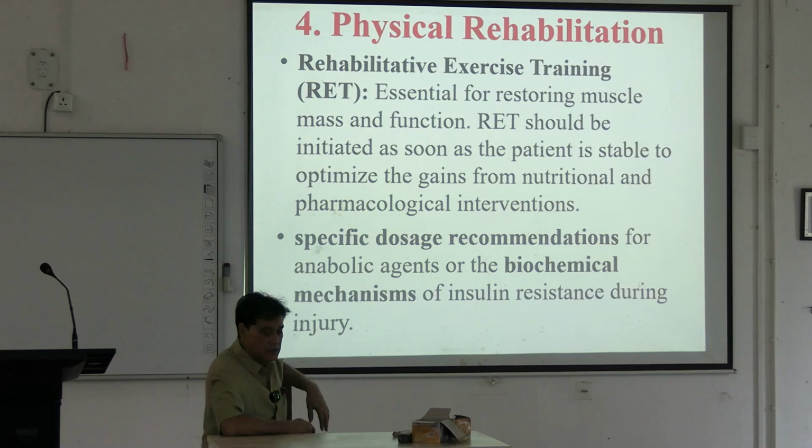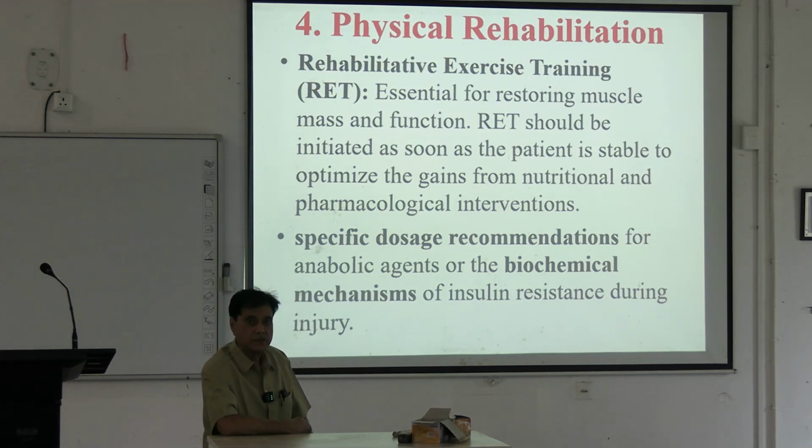Physical rehabilitation: after proper management, there is a physical readjustment so that the patient can come back to normal day-to-day life. Specific dosage recommendation for anabolic agents, based on the biochemical mechanism, and proper antibiotics if necessary. First it is an empirical antibiotic, then come to culture sensitivity. Once the culture sensitivity is known, the appropriate drug should be employed.